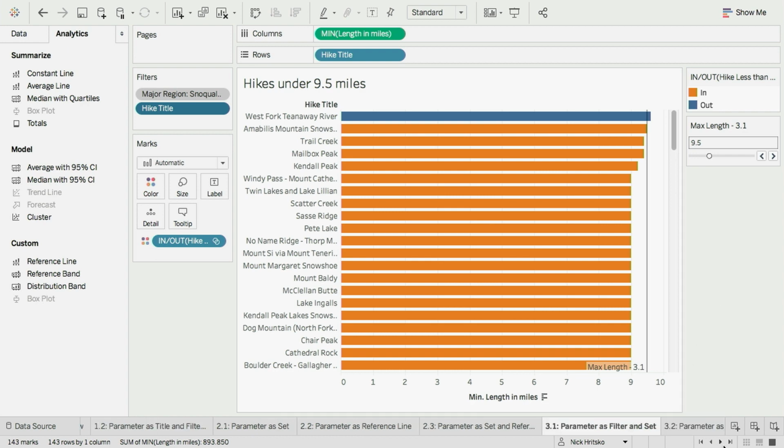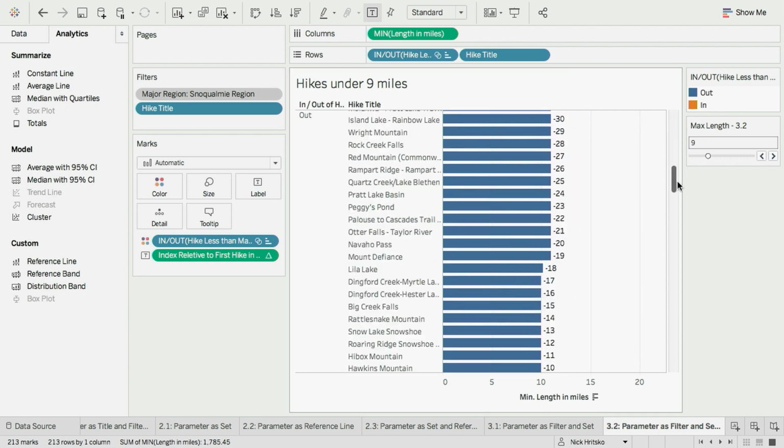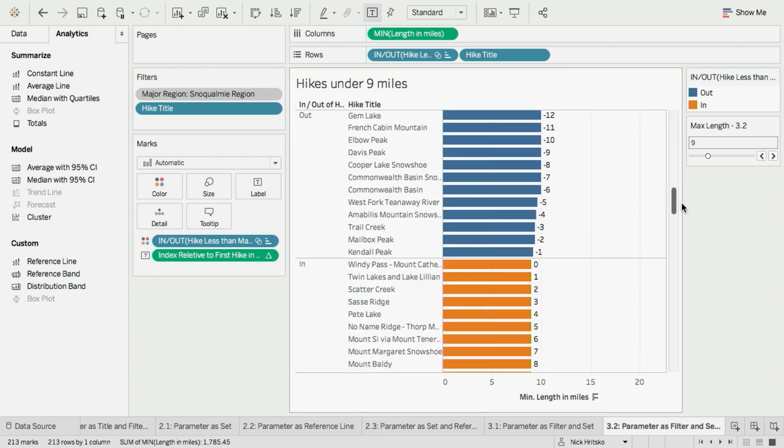So in my next sheet here, you'll see that I've labeled each row with an index, and that index is relative to where the start of the set is. The first item in the set is 0. Everything after it is a positive number. Everything behind it is a negative number.